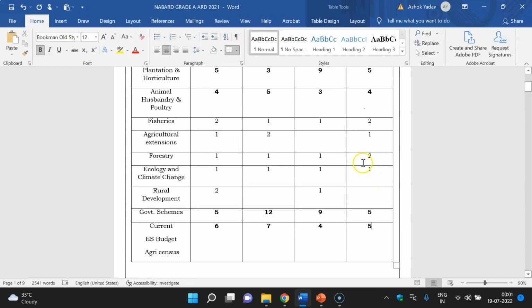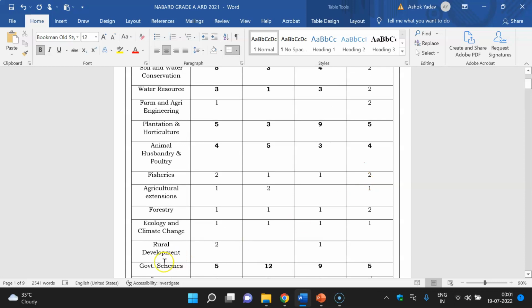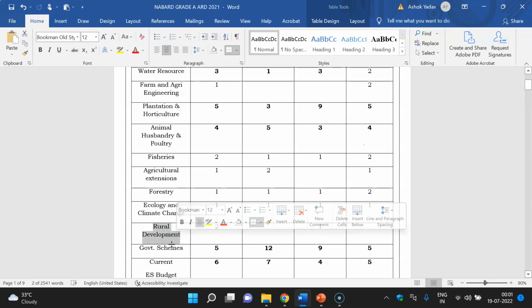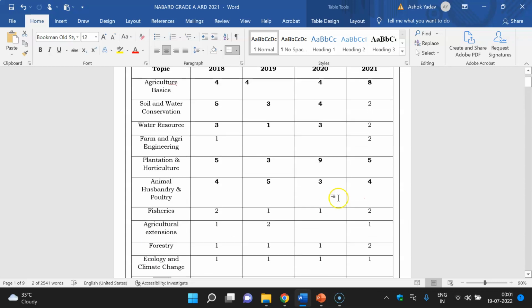If you are not going to study all the topics, rural development is generally asked under the ESI portion, so you should study it. It can be asked in ESI as well as in the agriculture part, but most of the time they ask questions on rural development in the ESI paper only.